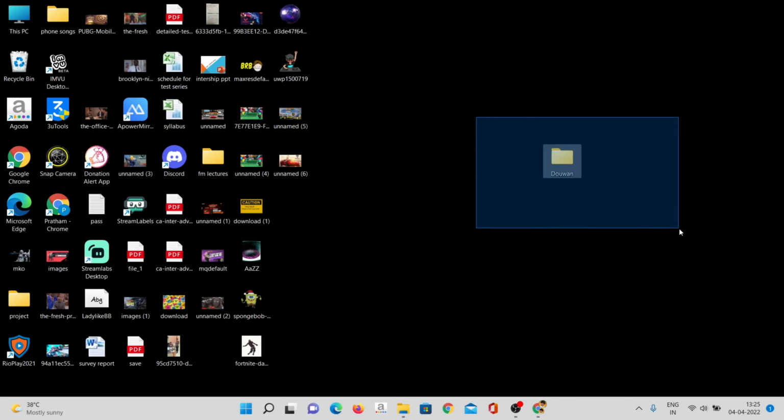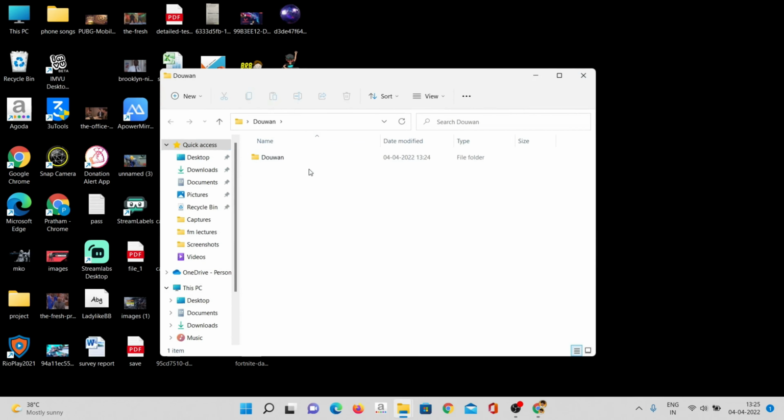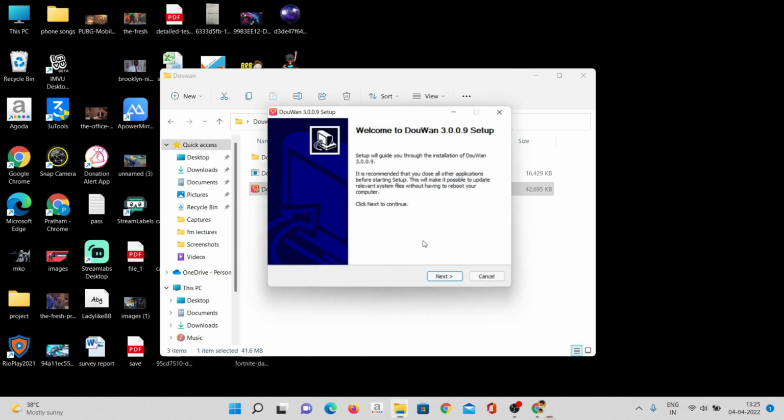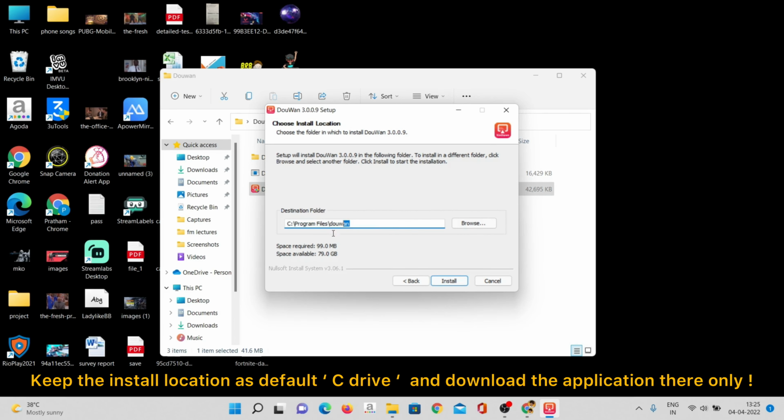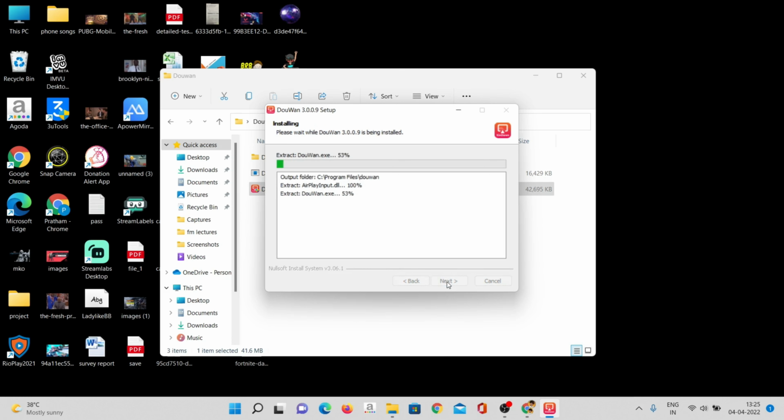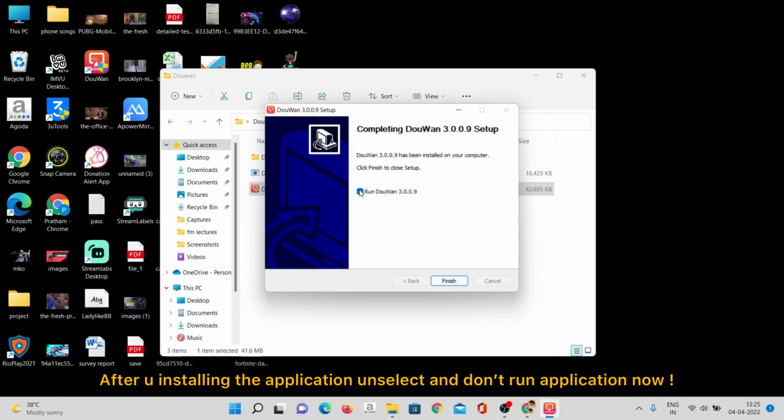This is the file. After extracting, go to the file. Guys, first download this application. Can you see? First install this application. So let's go. Yes, okay, next, accept, next. Guys, be sure you don't change this. Please just keep it default. Don't change this at all. Install. And then don't run it, guys, please don't run it as well. You don't have to run it.